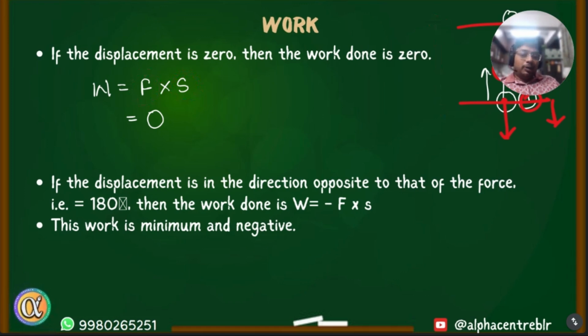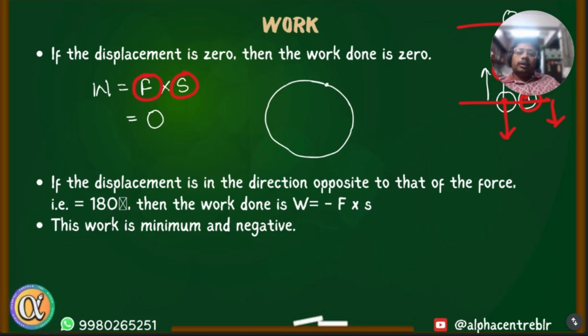Like the point I'm trying to make is, see, when we say displacement is 0, work done is 0, it means, okay, displacement is 0, but force is acting in the same direction. What is work done when a body is moving in a circular path? Okay, what is work done on a body when it is moving in a circular path? So I've heard a lot of time people telling, sir, since it's moving in a circular path, displacement is 0, therefore work done is 0. Have you ever heard this thing?